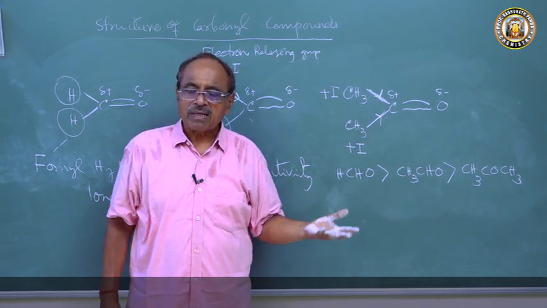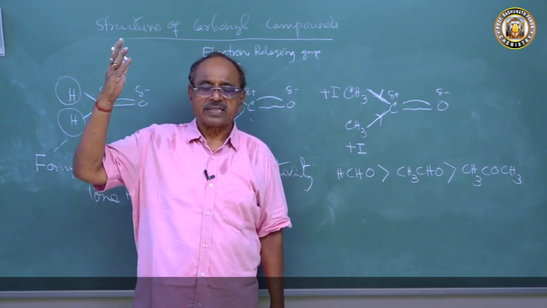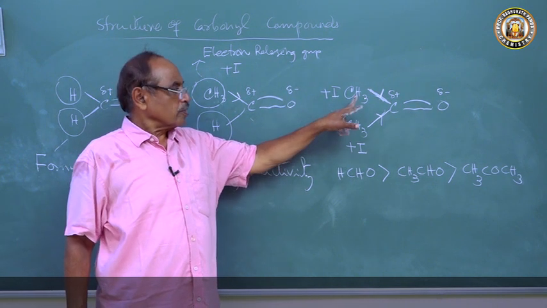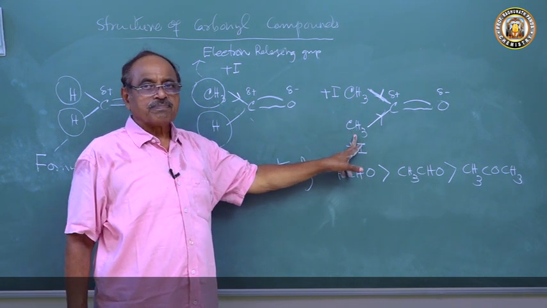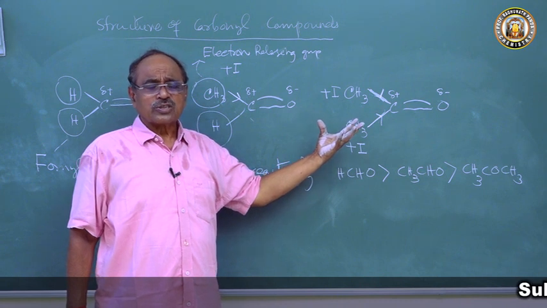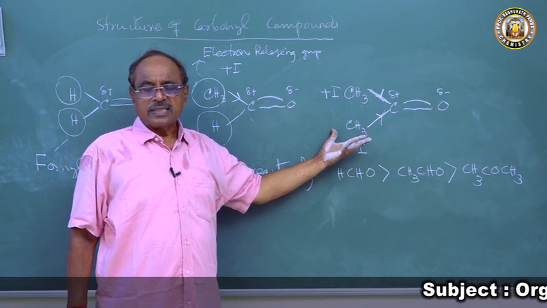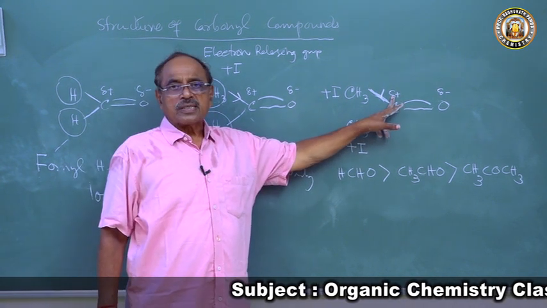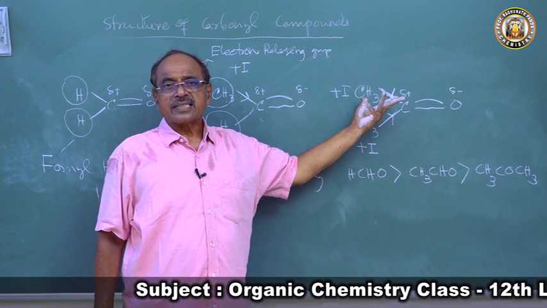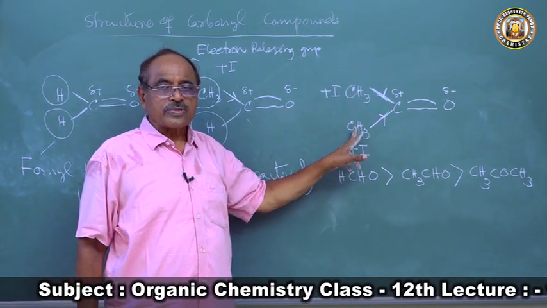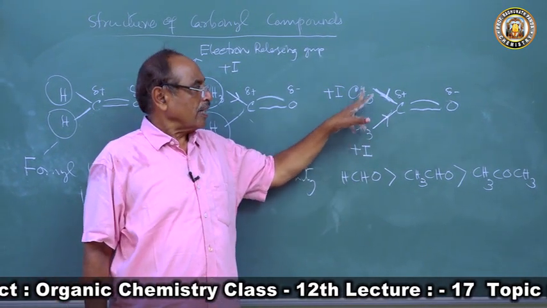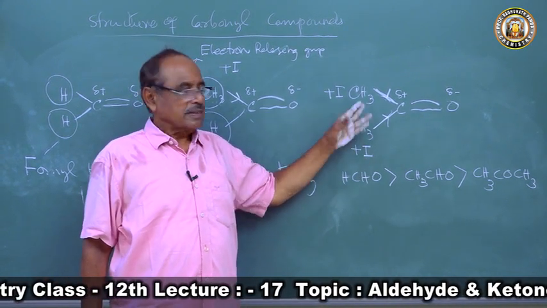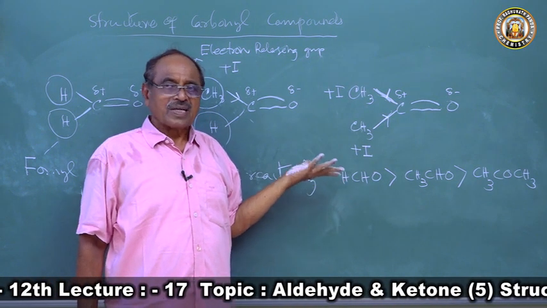Now, if you go to the homologous series, the number of alkyl groups increases. So this will become CH3, this is C2H5. Bulk will increase, so plus I effect will increase. Steric hindrance will increase, so positive charge density will decrease. Hence reactivity will decrease. Now if you make it C2H5, we will have pentanone. Then it is a propanone. If you come to butanone, reactivity will decrease.